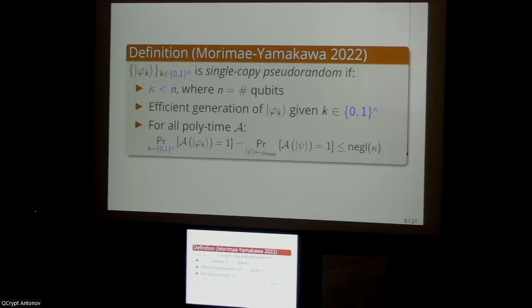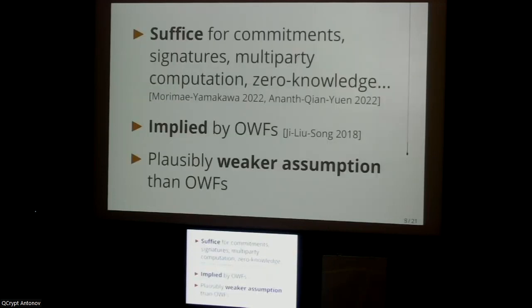And we like pseudo-random states and even these single copy pseudo-random states for a lot of reasons. From my view, there's three main reasons that motivate their construction. The first is that they suffice for a wide range of these cryptographic primitives, as we saw earlier, including things like commitments, digital signatures, some forms of multi-party computation, and zero knowledge. A lot of these are basically these mini crypt primitives that we can otherwise build from one-way functions.